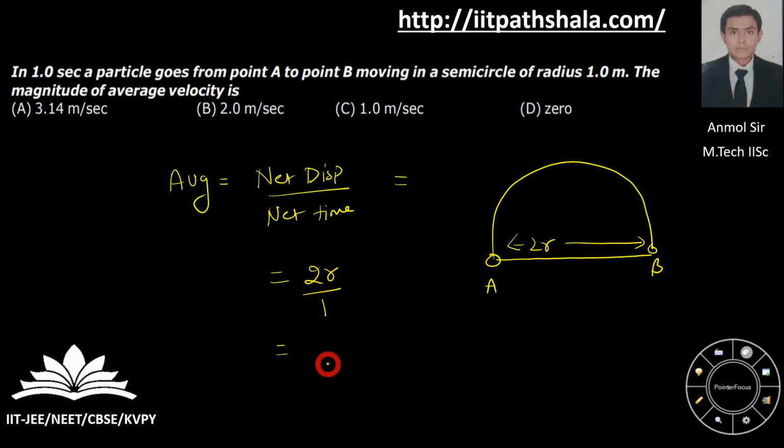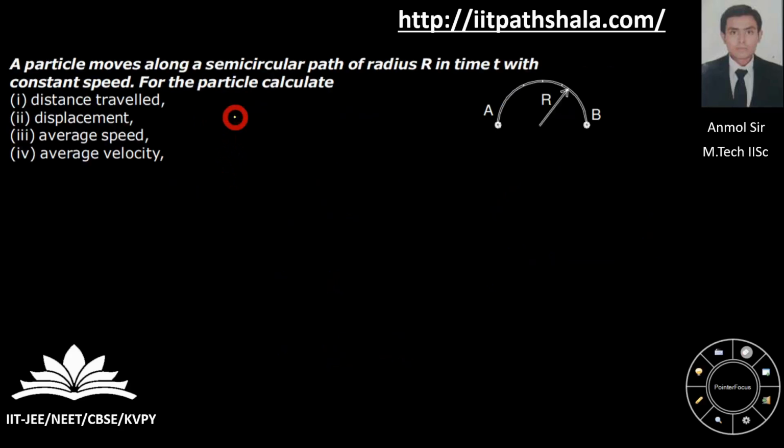Put the value of radius over here. The radius is 1 meter as given, so the average velocity is 2. Okay, nothing fancy about it. Let us move to the next one.